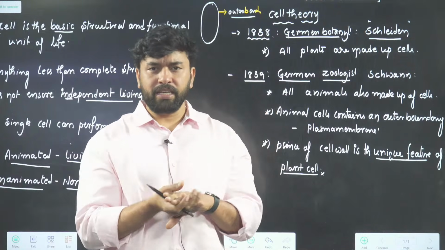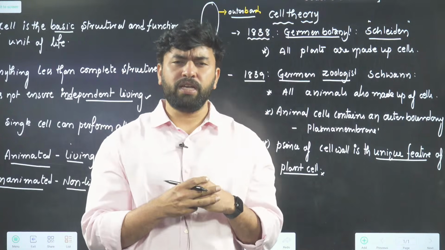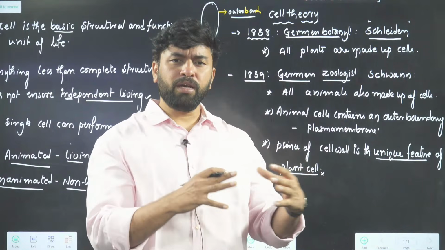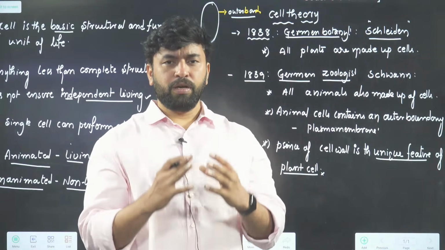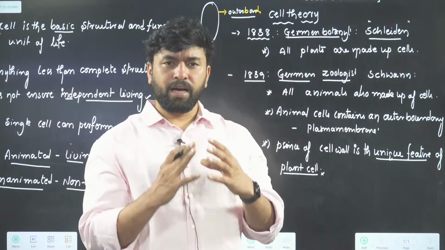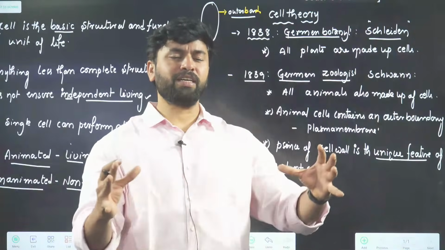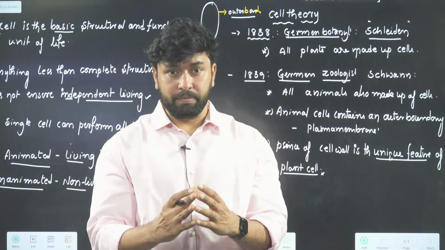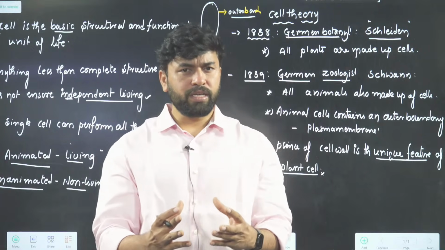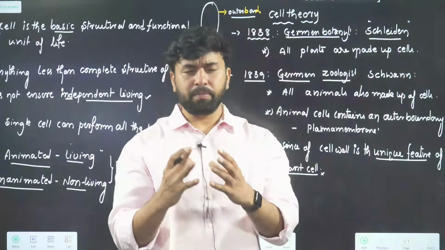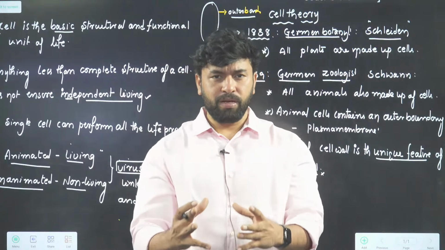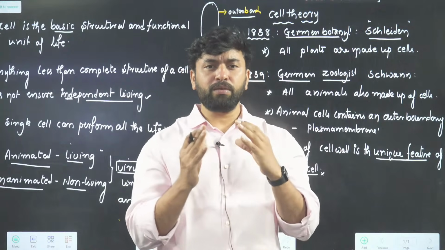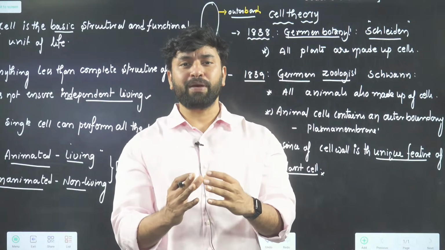In those days, in the 1800s, this was the information available. They knew only a few cells. Out of them, animal and plant cells were very famous. Plant cell has cell wall, animal cell has no cell wall. Then he said, presence of cell wall is the unique feature of plant cell. Simply, he could see two cells, one an animal, another a plant. Plant cell has cell wall, animal cell has no cell wall. So he said, presence of cell wall is the unique feature of plant cell.